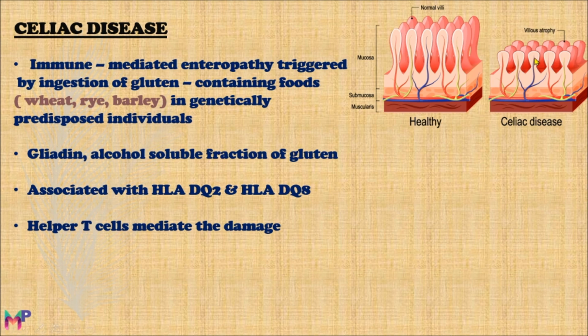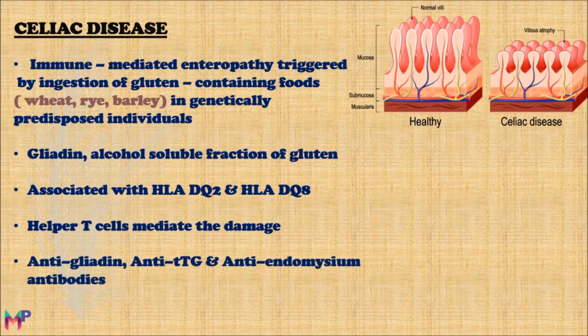Here you can see in the picture, the damage is mainly on the villi of the intestinal mucosa. These are the normal villi and these are the villi in celiac disease. As you can see, these villi become atrophic. Antibodies are also formed in celiac disease due to the interaction between gliadin and human leukocyte antigens on antigen-presenting cells. These antibodies are anti-gliadin, anti-tissue transglutaminase, and anti-endomysium antibodies. These antibodies are also helpful in diagnosis of the disease.